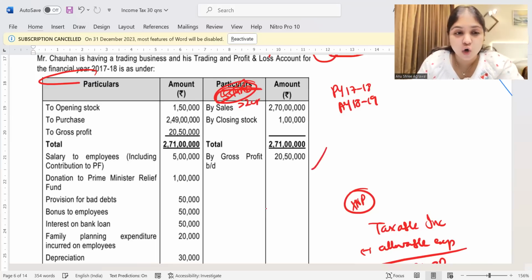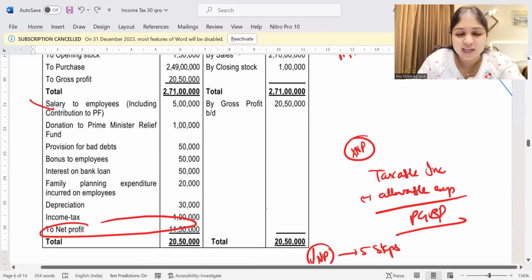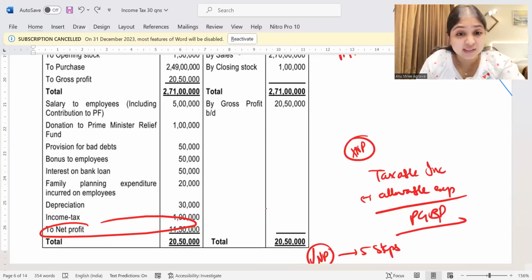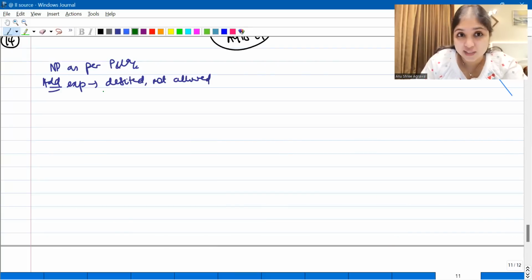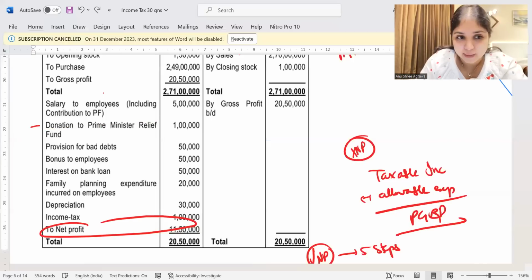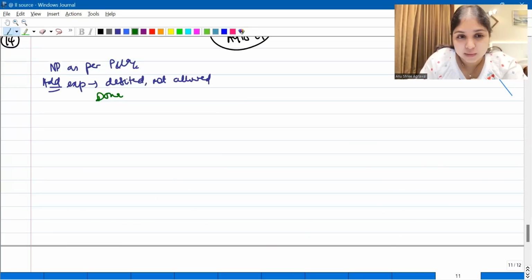So no presumptive taxation, normal taxation only I have to do. Sales, closing stock, gross profit, nothing to do. Opening stock, purchase, gross profit, nothing to do. Salary to employees, nothing to do. What about donation to Prime Minister Relief Fund? Is this a PGBP adjustment? No, it should not be debited, but it is debited. How do I reverse a debit? I'll reverse a debit by adding it back. So donation to Prime Minister National Relief Fund. How much is it? 1 lakh rupees.